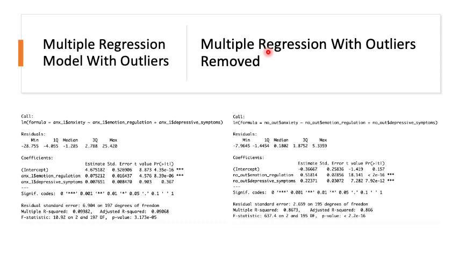Here are two summaries of our multiple regression model. One is with outliers on the left, and the one on the right is with outliers removed. I just wanted to address the one on the left to say that we still do have significance at the 0.05 level. However, it is very dangerous to reject the null hypothesis without investigating any violations of our general linear model assumptions. The one on the right, when we remove extreme outliers, has much stronger betas, expressed as the amount of change in y per unit change in x.